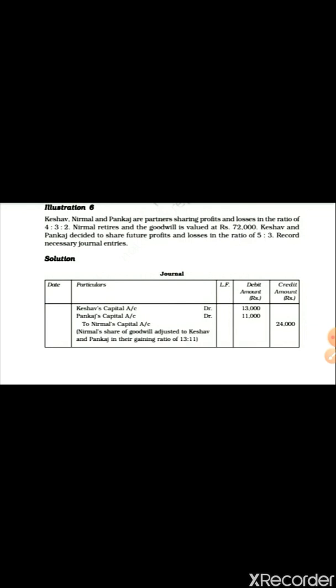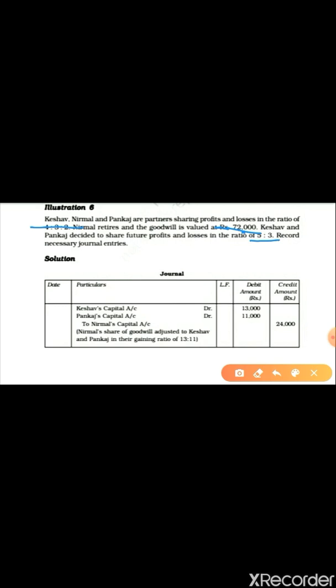Keshav and Pankaj decided to share future profit and losses in the ratio 5:3. So this 5:3 is the new ratio, the old ratio is 4:3:2, goodwill value is 72,000, and here there is no goodwill in the books.